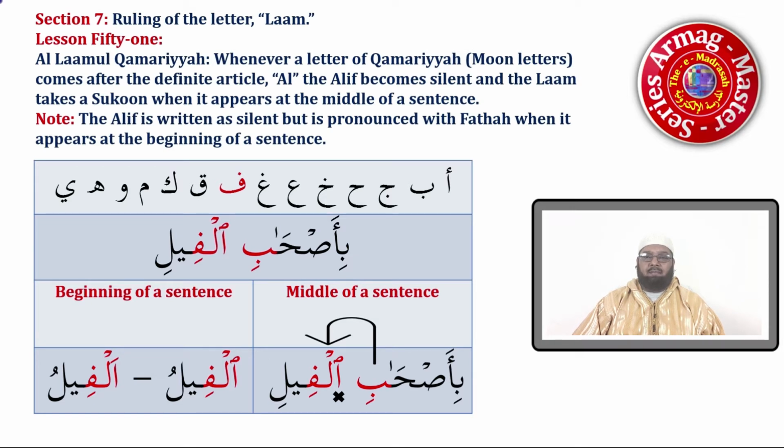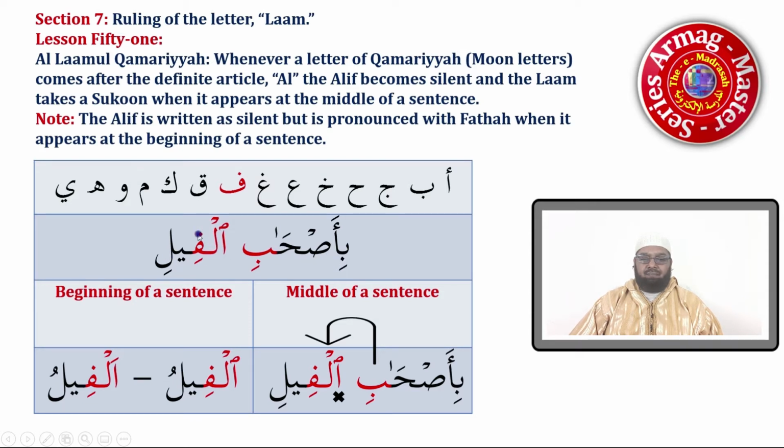Let's look at the example. Here we have the letters of Al-Qamariyyah. They are called Huruf Al-Qamariyyah. They are Alif, Ba, Jim, Ha, Kha, Ain, Ghain, Fa, Qaf, Kaf, Mim, Waw, Ha, and Ya. Okay? So our example here is Bi Ashabil Fil.